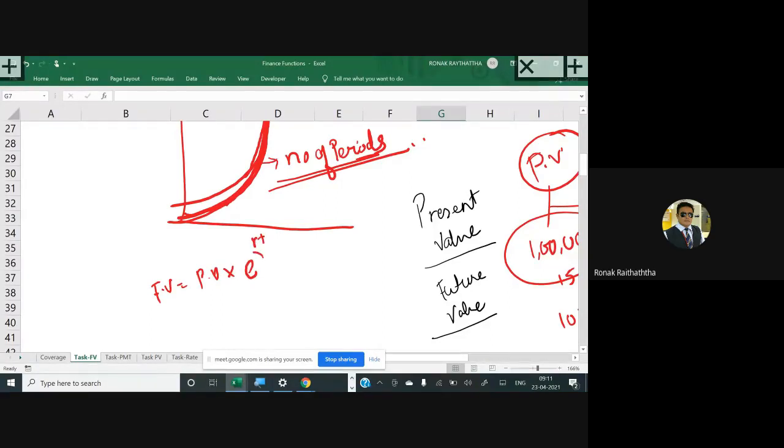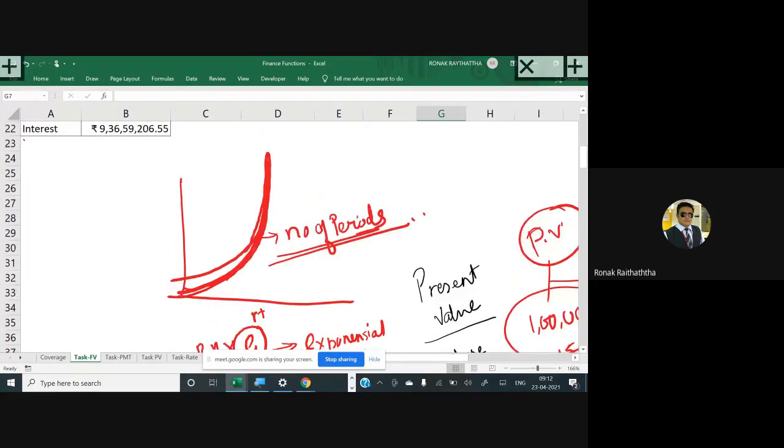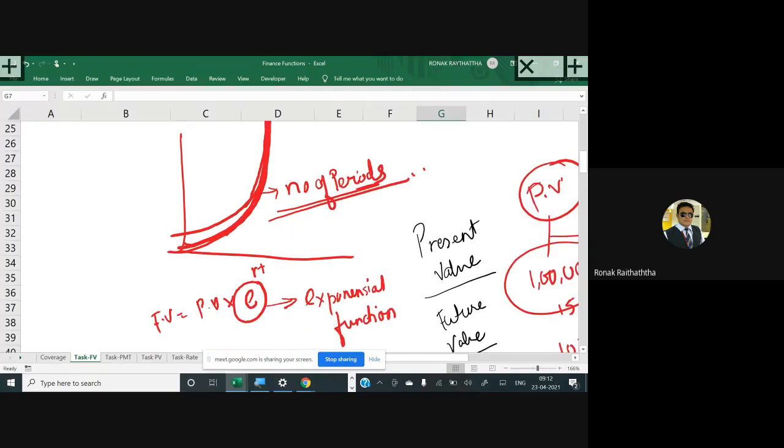Now some people would ask, what is this e? e stands for the exponential function. Something you have in a power, the number of periods, is exponentially increasing. That's why we are using the exponential function. I hope that's pretty much clear to everyone now.